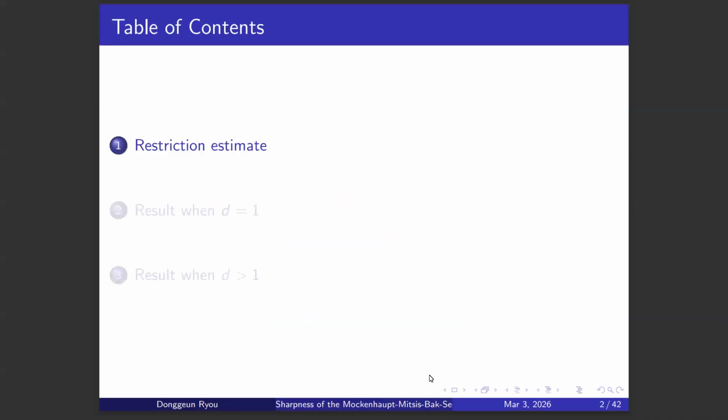So first, I'll briefly talk about restriction estimates. If you're in harmonic analysis, then you'll already know this well, but I'll just give a brief review. And then I'll give you the result in one dimension, and then I'll give you the result in higher dimensions.